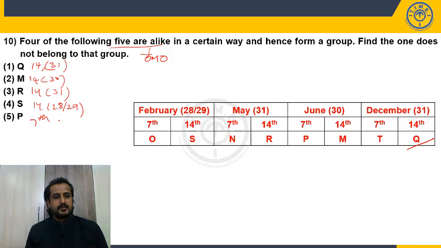P joined on 7th. So what would be my answer? 31 we have 2, 30 we have 2, 28, 29 we have 2. So with the days I cannot decide, but with the date I can decide. 14, 14, 14, 14 and it is 7. So my answer is P, choice 5. All of them joined on an even number date, P joined on an odd number date. So choice 5.